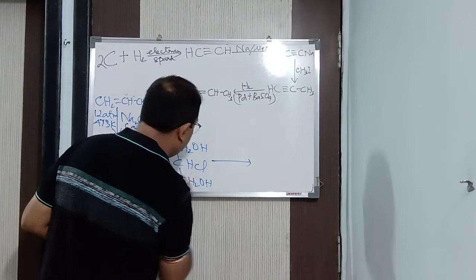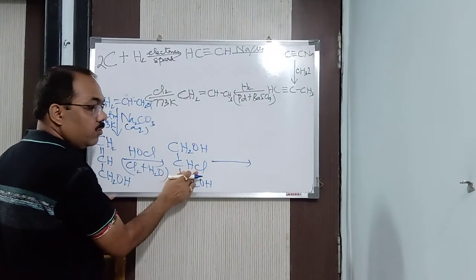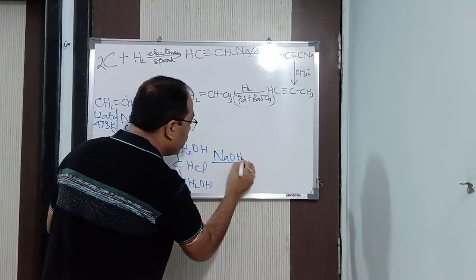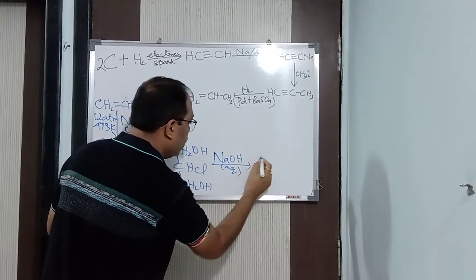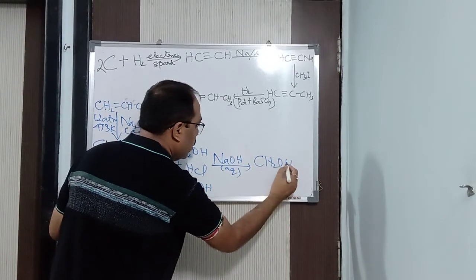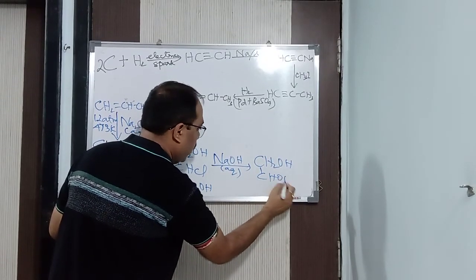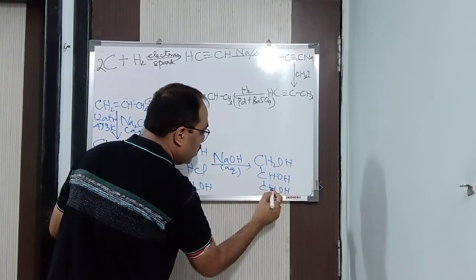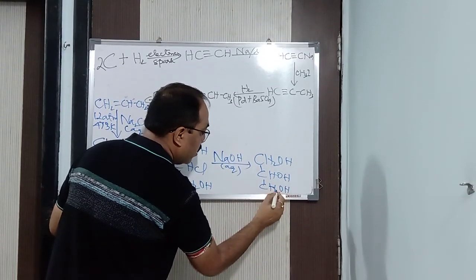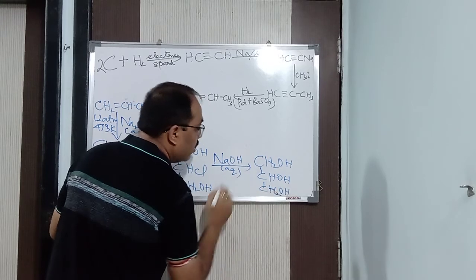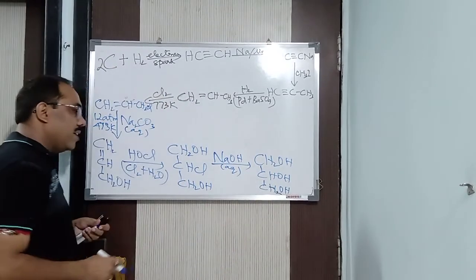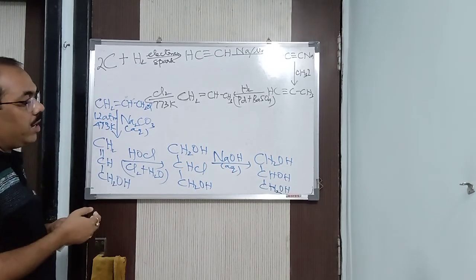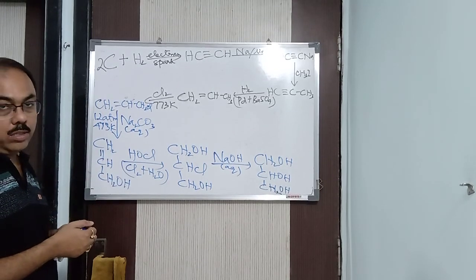Now you see, here one OH, here one OH. I have to replace this Cl now by OH. So what will I do? I will take aqueous NaOH. What will I get? CH2OH, single bond CHOH, single bond CH2OH, which is nothing but glycerol. In this way, we got glycerol plus NaCl. I will be getting it as a secondary product that I am not interested in. In this way, we prepare glycerol. Alright, thank you very much.